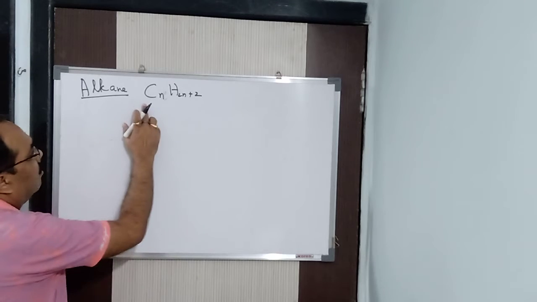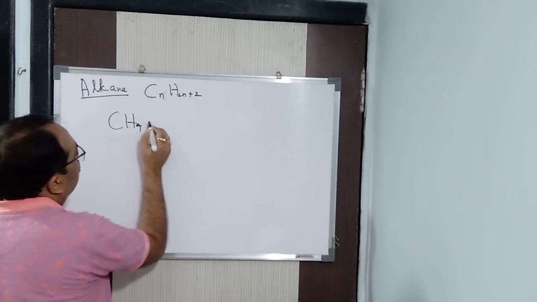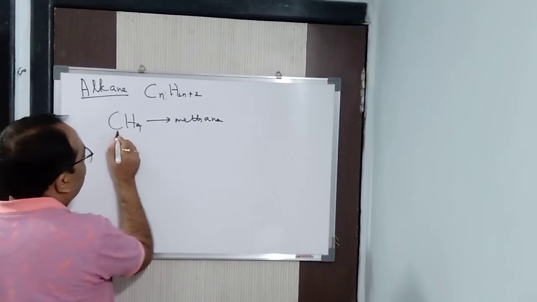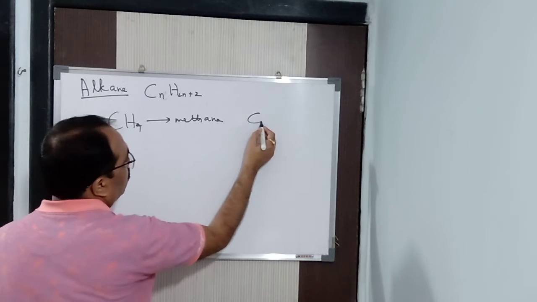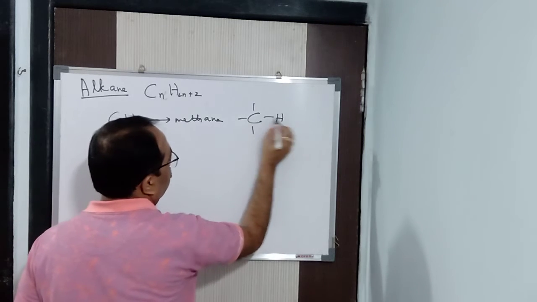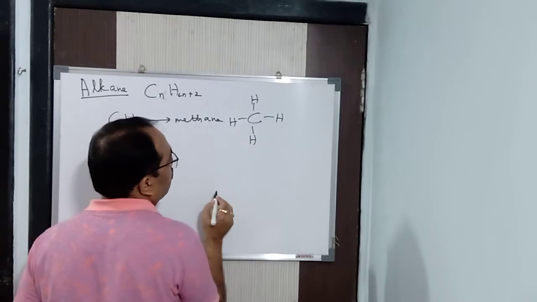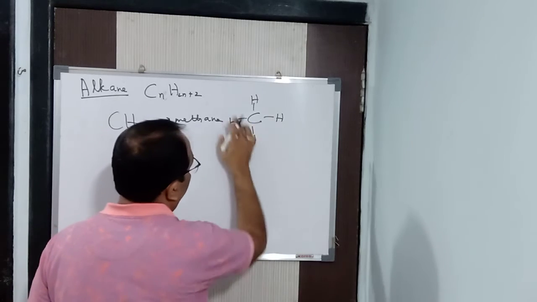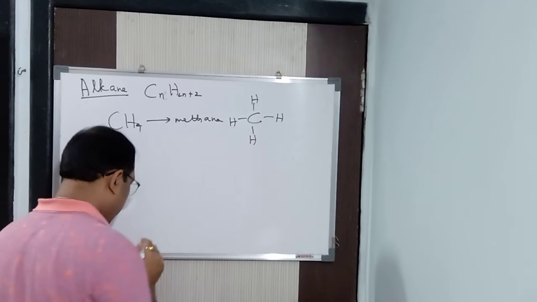So the general formula of alkane is this, and the first compound is CH4, which is called methane. Why is it methane? Because one carbon is 'meth', and the formula is CH4. This is the structural formula of methane. I told you there are different formulas. You can see the single bonds. Got it?